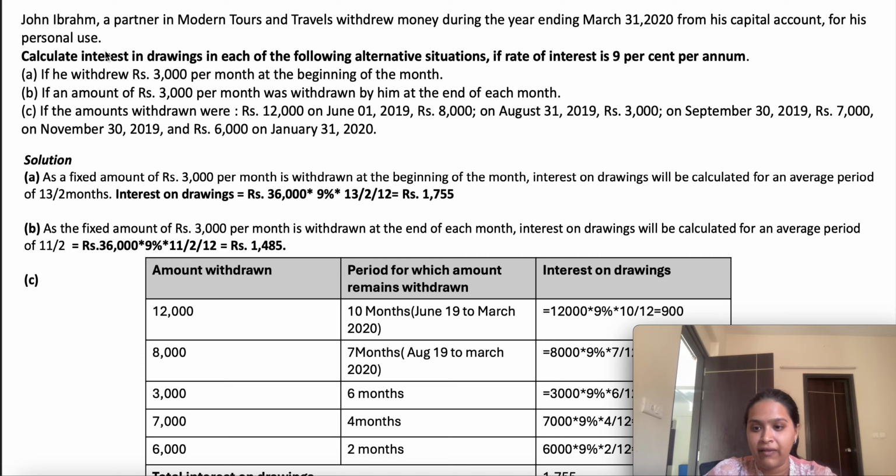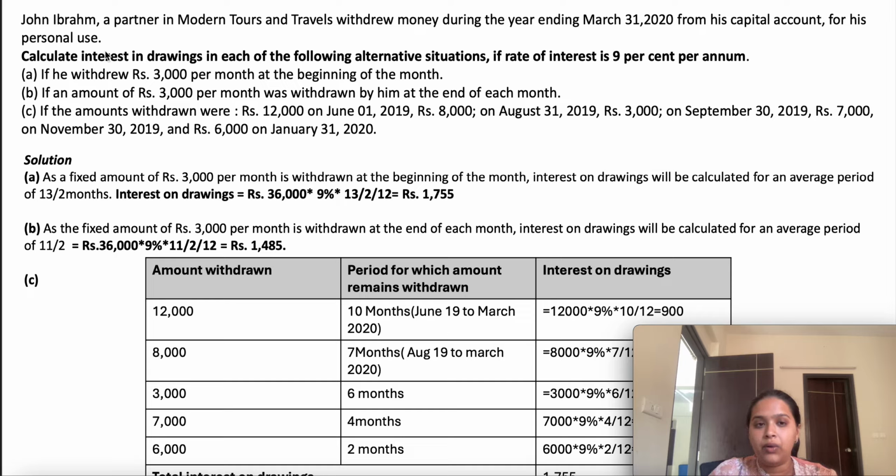So what will be the average period? 13 by 2. So how do we compute the interest on drawings? The total amount withdrawn, 36,000, into the rate of interest, which is 9%, into the average period 13 by 2, and then the whole amount should be divided by 12, so that we can compute the interest on drawings. Next, if an amount of rupees 3,000 per month was withdrawn by him at the end of each month, then the average period would be 11 by 2.